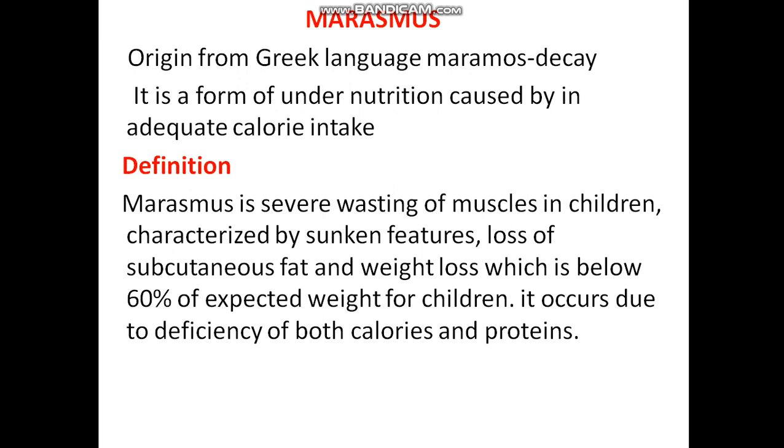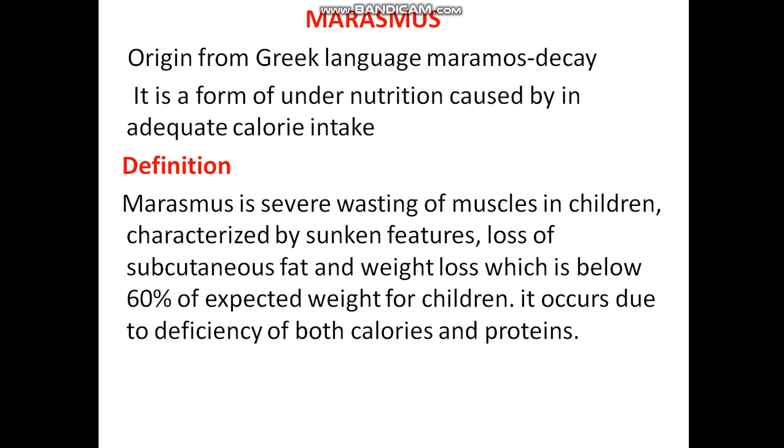Marasmus is a severe wasting of muscle in children. What is wasting of muscles? Wasting of muscles means loss of muscles. It is characterized by sunken features. What are sunken features?